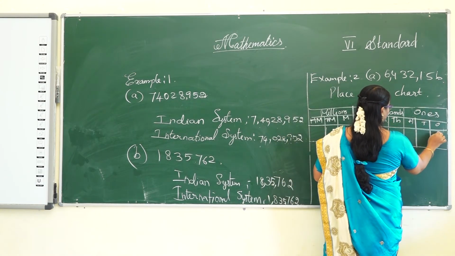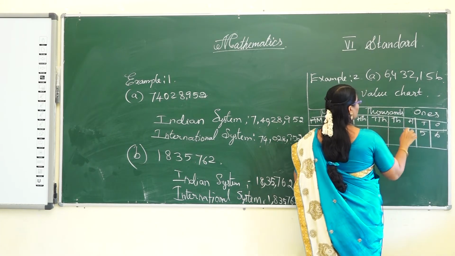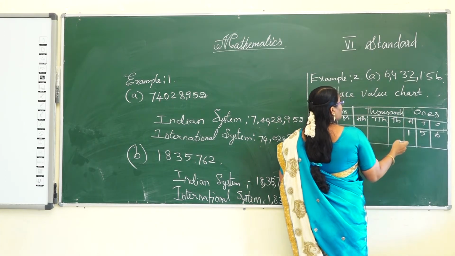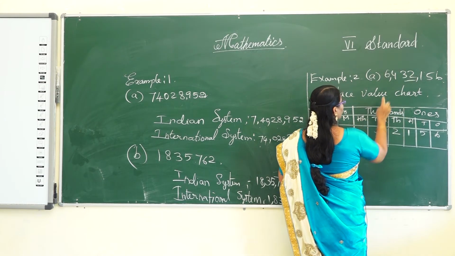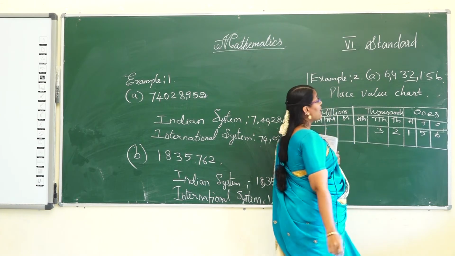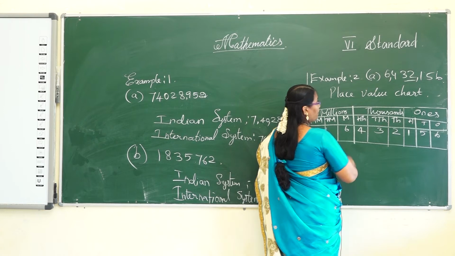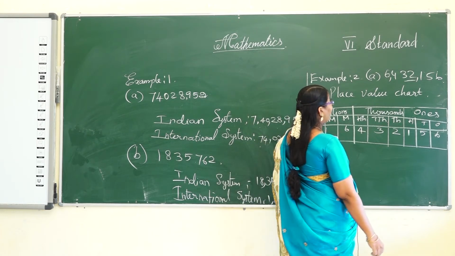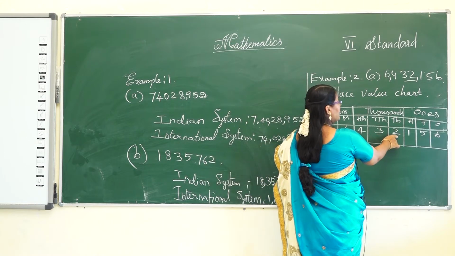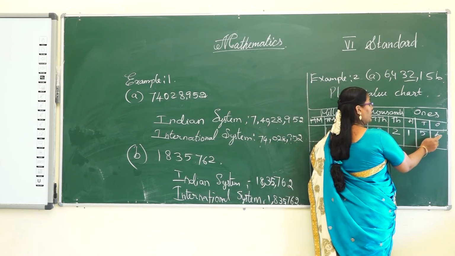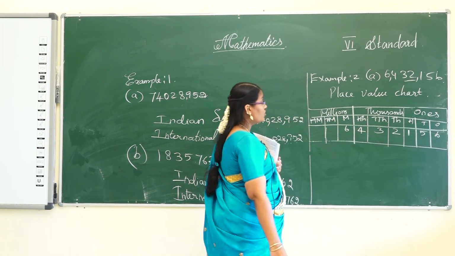Ones place is 6, tens place is 5, hundreds place is 1, thousands place is 2, 10,000 place is 3, 100,000 place is 4, and millions place is 6. So the value of the given number is 6,432,156. That is the international system of numerals.